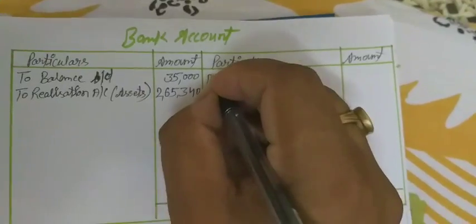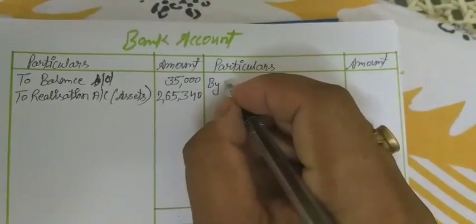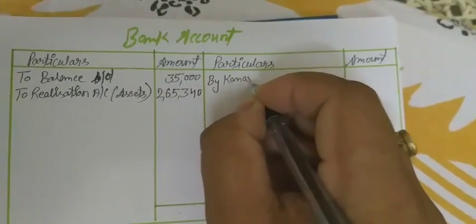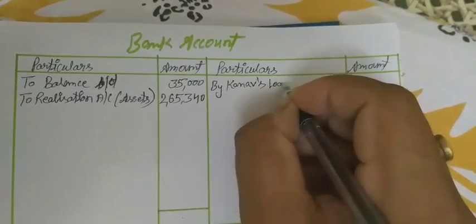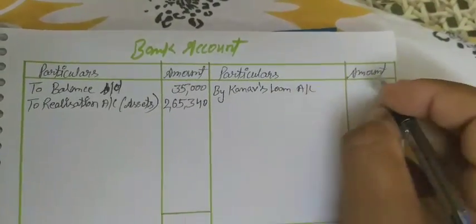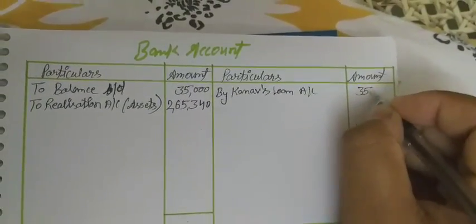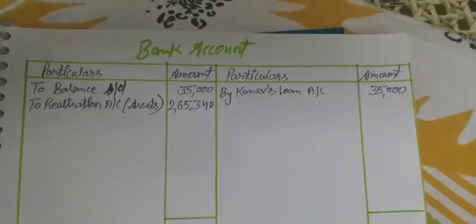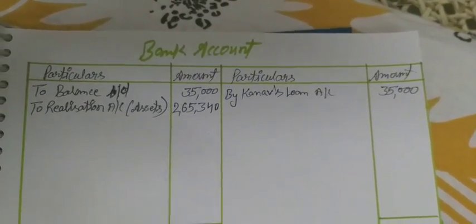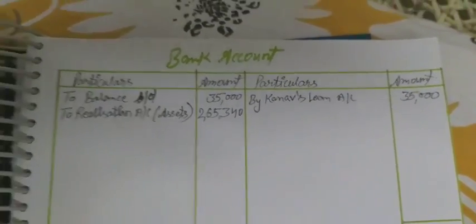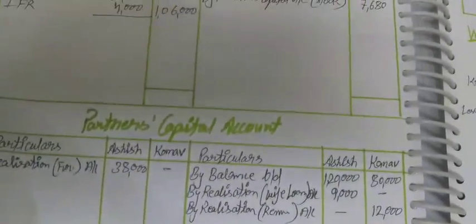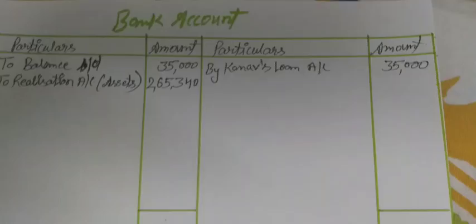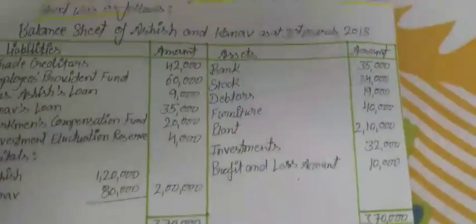So by Kanav's loan account 35,000. Partner's loan account is always shown in the bank account, not in realization account, not in partner's capital account. For partner's loan, we need to prepare a separate loan account.